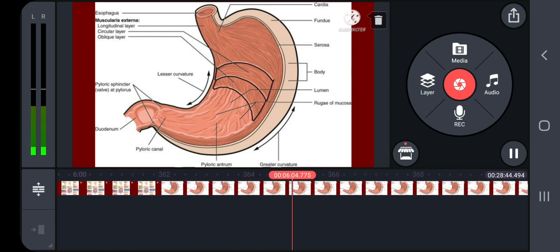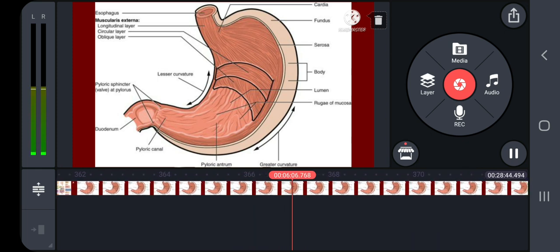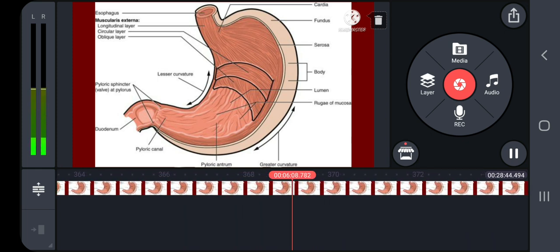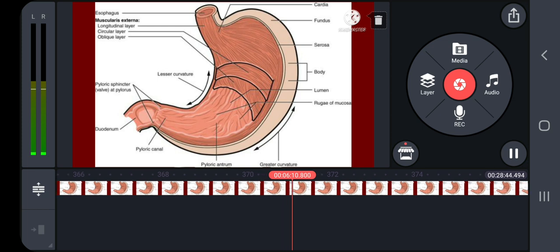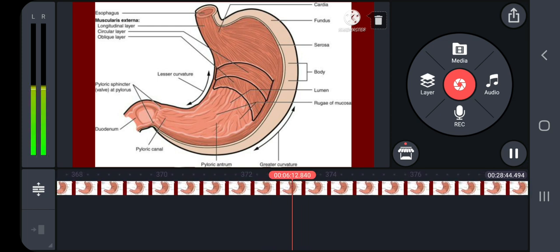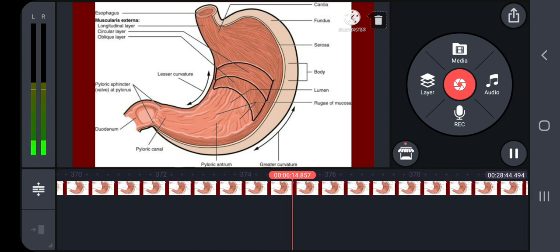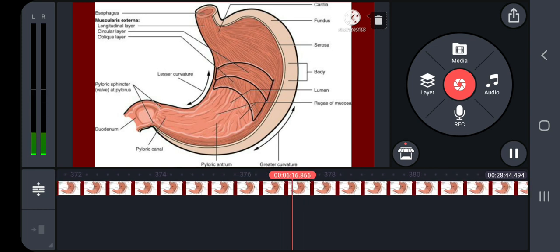The cardiac sphincter is located near the gastroesophageal region. It is otherwise called the gastroesophageal sphincter.